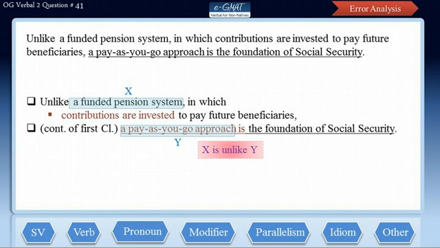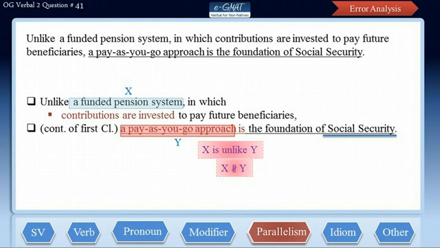So this is the point of contrast between a funded pension system and Social Security, and not a pay-as-you-go approach, which is how the Social Security system functions. So the contrast is actually between the two systems, a funded pension system and the Social Security. So clearly here X is not logically parallel to Y, and this leads to the parallelism error in this sentence.